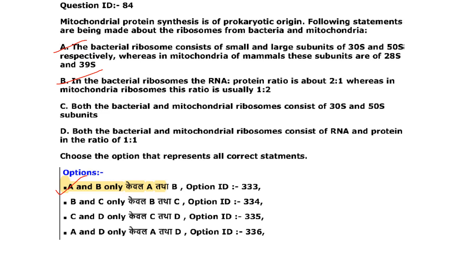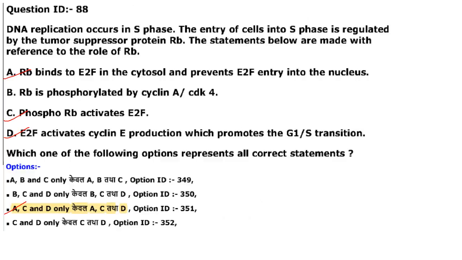Both the bacterial and mitochondrial ribosome consist of 30S and 50S subunits. That is not correct. Both the bacterial and mitochondrial ribosome consist of RNA and protein in the ratio 1:1. No, it is 2:1 and 1:2 in bacteria and mitochondria respectively. So only A and B are correct.